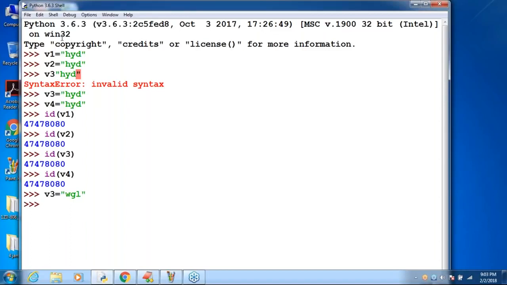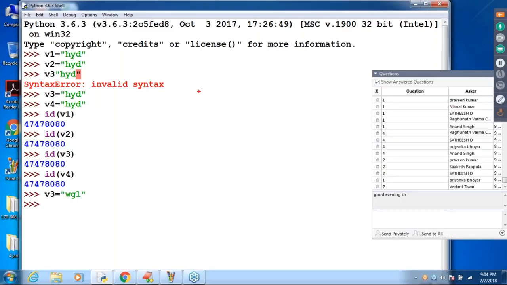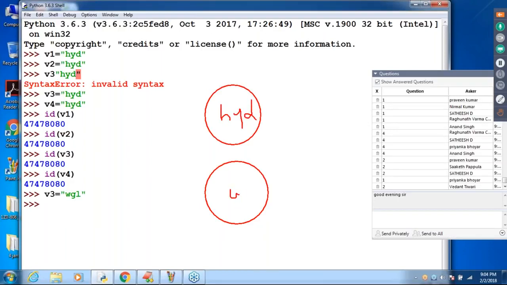Now, observe the diagram. Can you please tell how many objects are there currently? Two objects, correct or not? One object is the HYD object, and the second object is WGL.